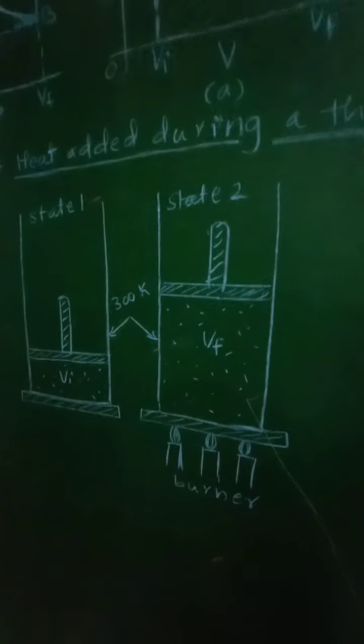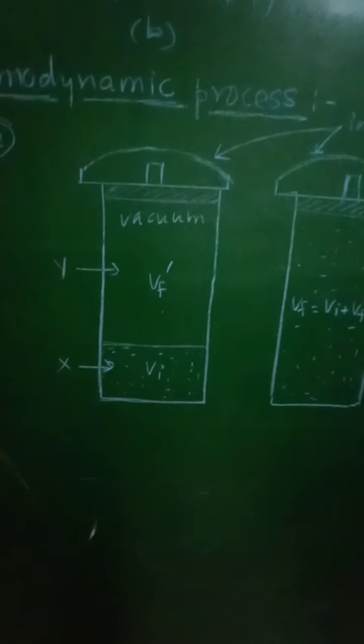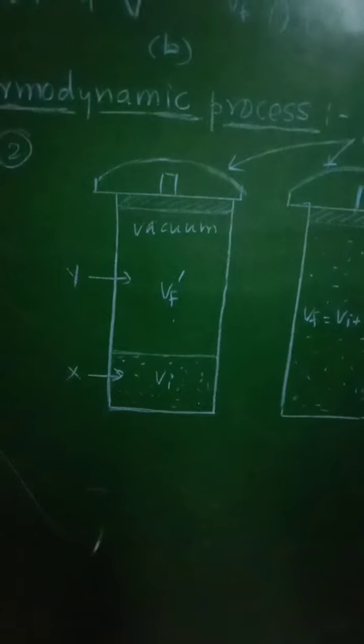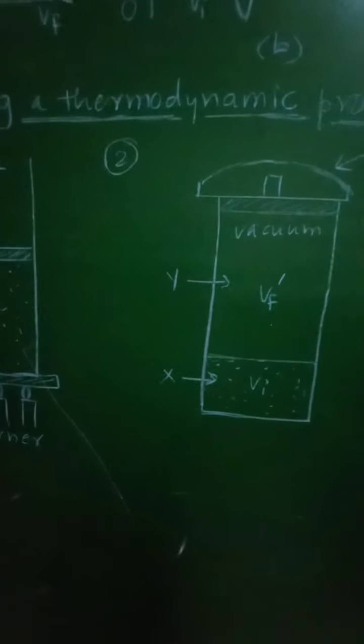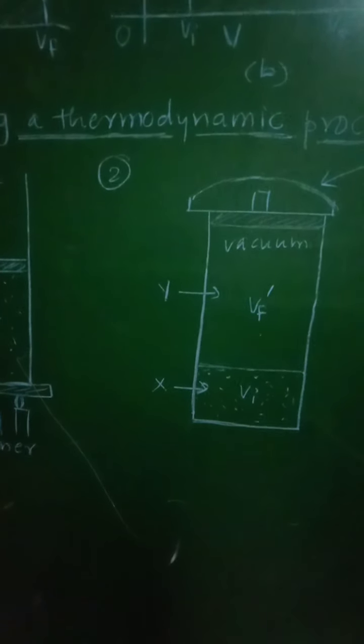Now from these two cases, that is from the first case when that cylinder is given heat energy, and the second case when that partition is broken, it is clear that the heat transferred to a system depends on the path.